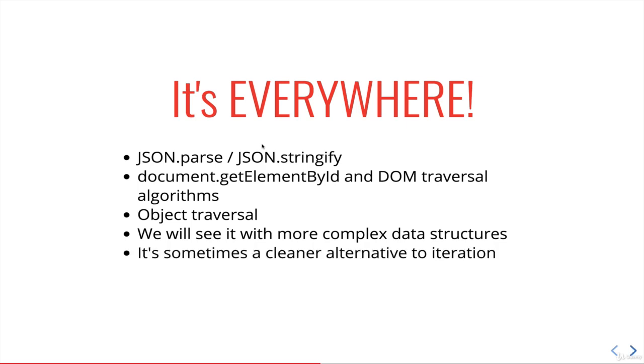And I just got ahead of my bullet point here. It's sometimes a cleaner alternative to iteration. So we'll see some examples. We're going to write a couple functions both ways, with and without recursion, and I think we'll make it a little clearer that sometimes it's nicer. So why you should care? One, it's everywhere. You've been using it. That doesn't really matter, I guess, because it doesn't impact how you use things like JSON.parse, but it really is important once we get into these more advanced data structures and we're writing our own parse functions or our own getElementById, traversing a tree, for example. All right, so I'll leave this video off.